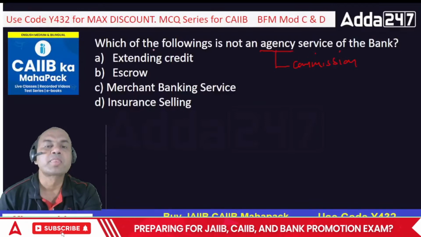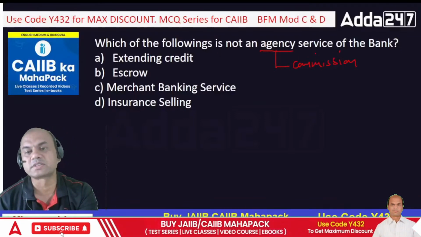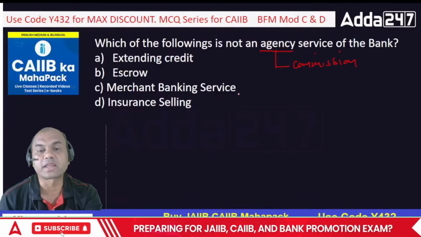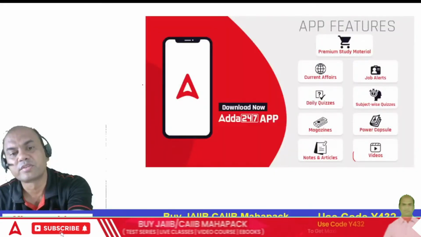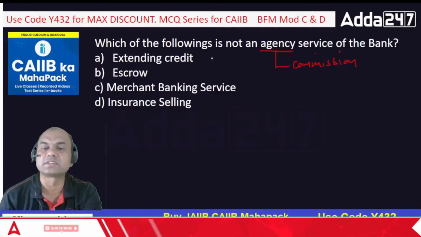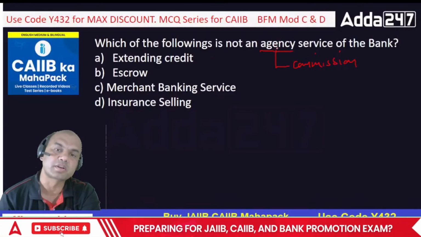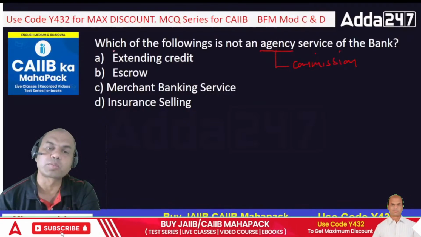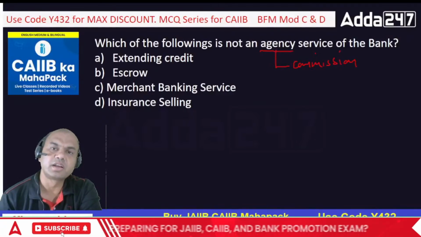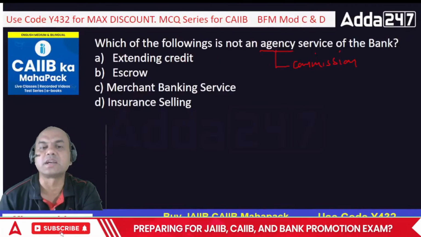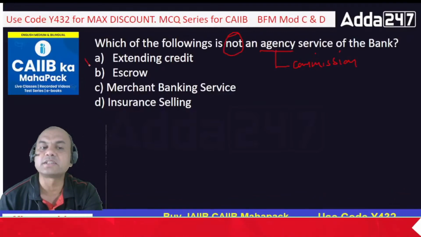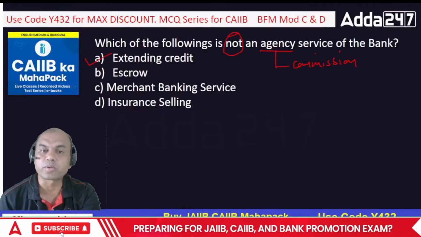Okay, so let's see which of the following is not an agency service for the bank: extending credit, escrow account, merchant banking service, and insurance selling. Which of them is not the agency service? Agency means it should not be a core product. So is extending credit a core product of the bank? What are the basic products of a bank? Deposits and loans, right? So extending credit is a core product. So we want the "not", so this is not the agency service. It is a core product of the bank.